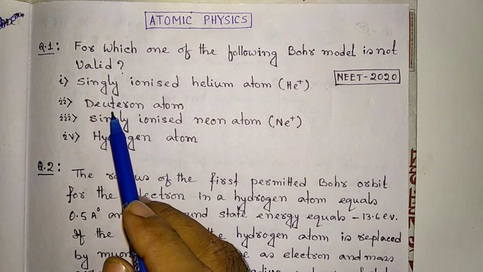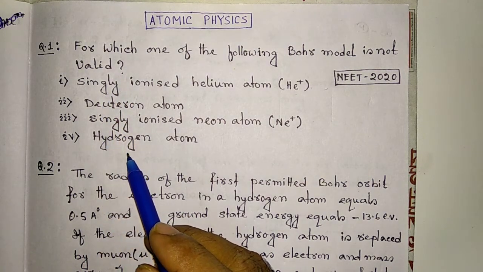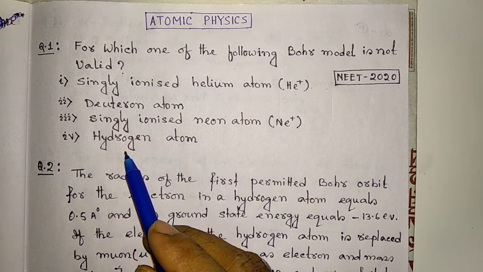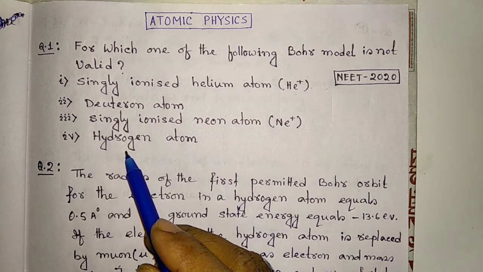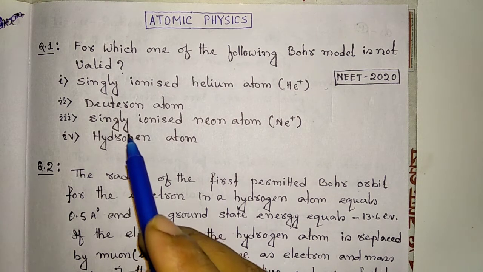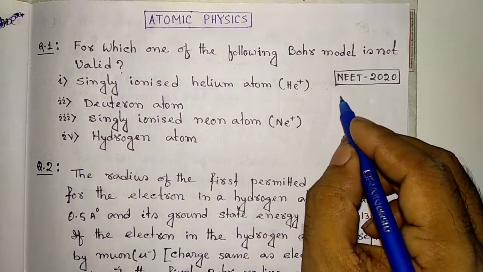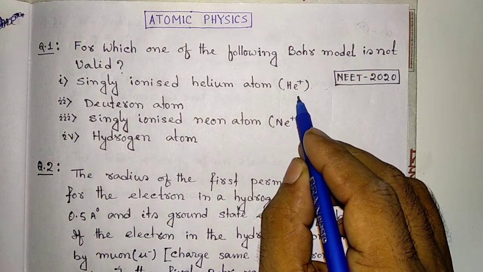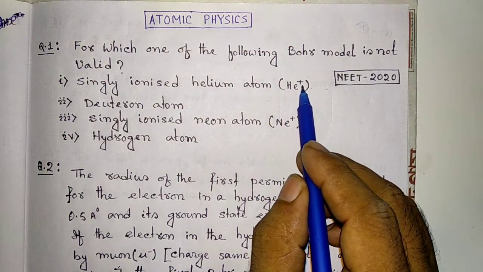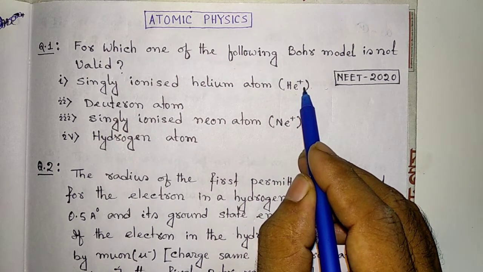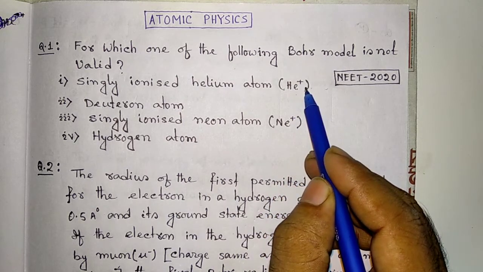Dear student, we know Bohr's model is valid for an atom which consists of a single electron, a hydrogen atom or hydrogen-like atom. Now, singly ionized helium atom: helium has 2 electrons, so singly ionized means it now contains a single electron. So Bohr's model is valid for helium plus.